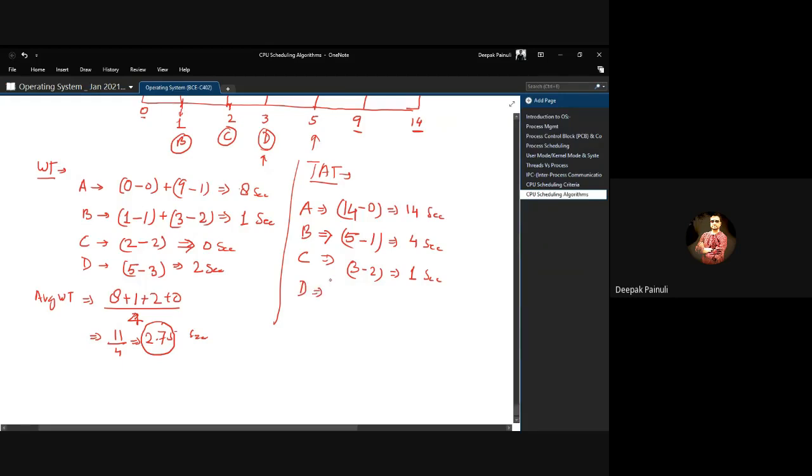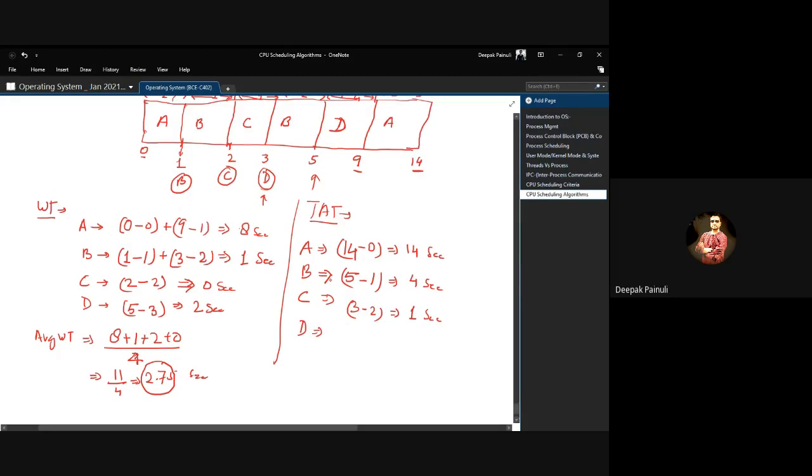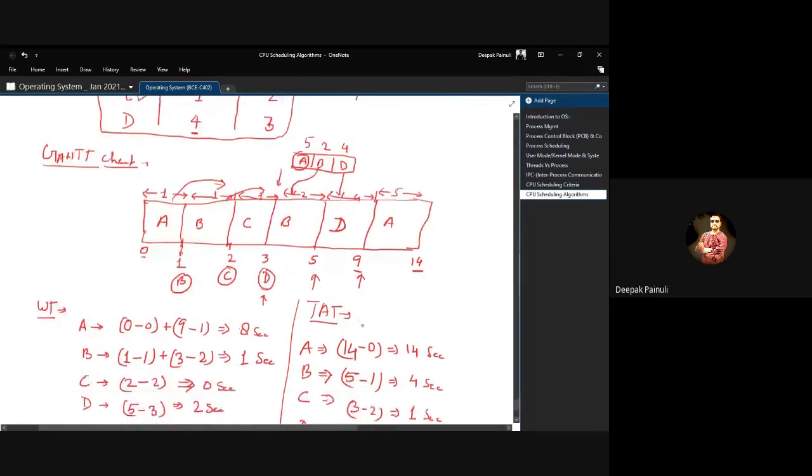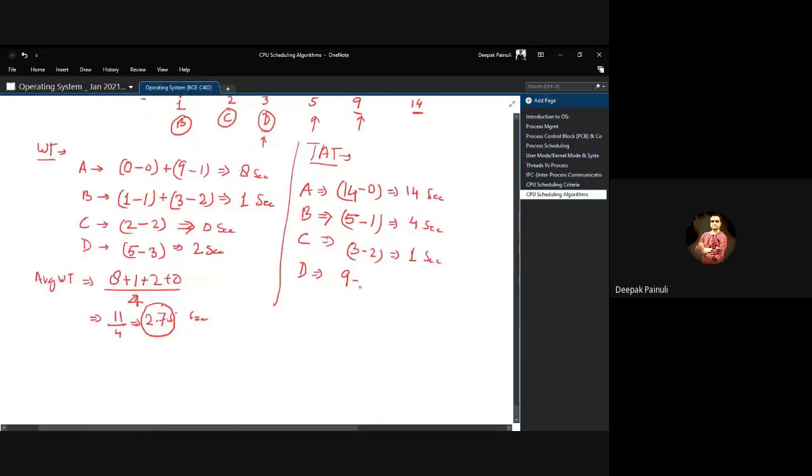And for D, it got terminated at 9. So 9 minus arrival time, which was 3, so total turnaround time for D will be 6 seconds.